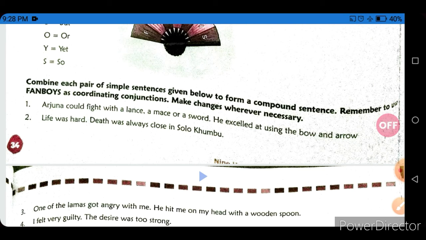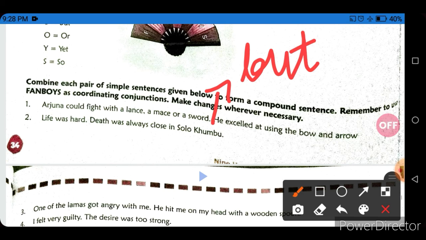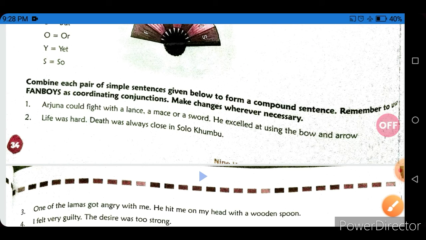He excelled at using the bow and arrow. So what are we doing here? Arjuna could fight with a lance, a mace, or a sword, but he excelled at using the bow and arrow. So we are putting the conjunction but over here. Okay, next question.